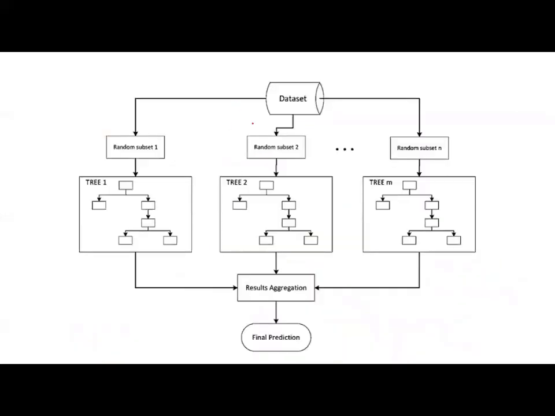Let us see, this is our data set. Random subset 1, random subset 2, up to random subset n. Of course, my dear friends, the size of the data set must be equal to the size of random subset 1, random subset 2, random subset n.